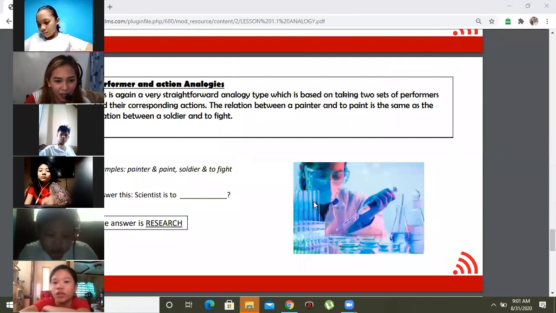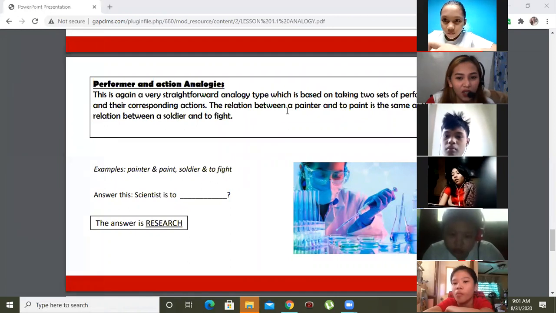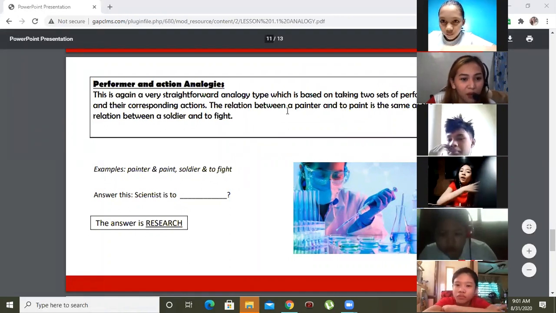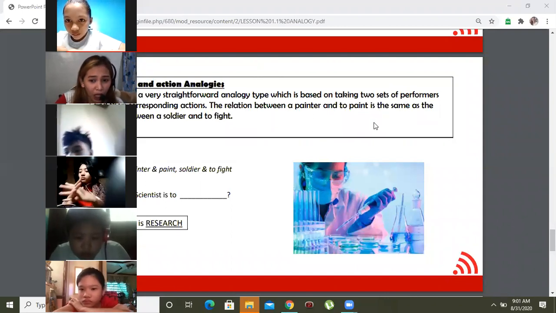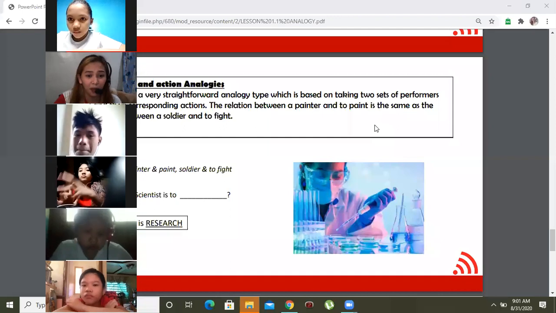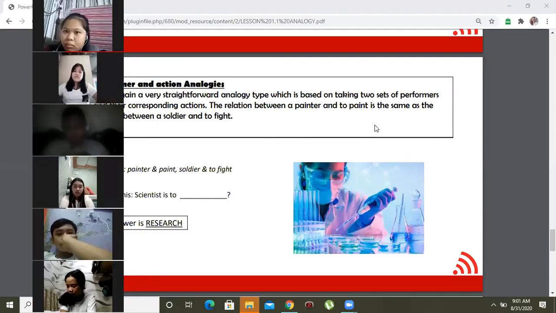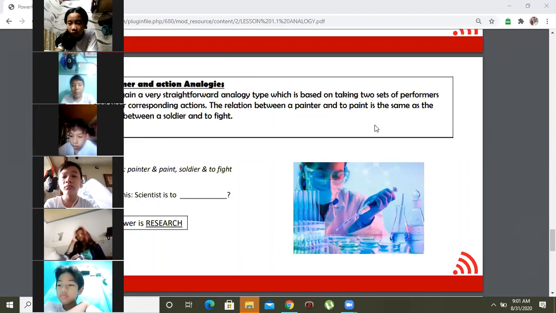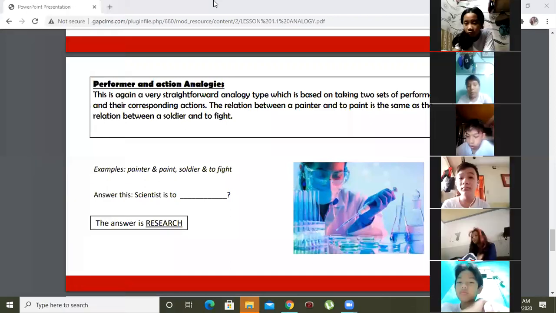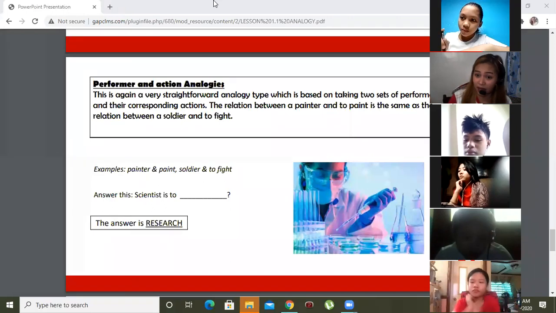Next one, we have performer and action. This is very basic. Again, a very straightforward analogy type, which is based on two sets of performers and their corresponding actions. So the relation between a painter and to paint is the same as the relation between a soldier and to fight. In performer and action, I'm going to give an example about the person who does that activity and what activity the person does. For example, painter is to paint. Do you understand? What's the action of a painter? They are painting. Am I right?